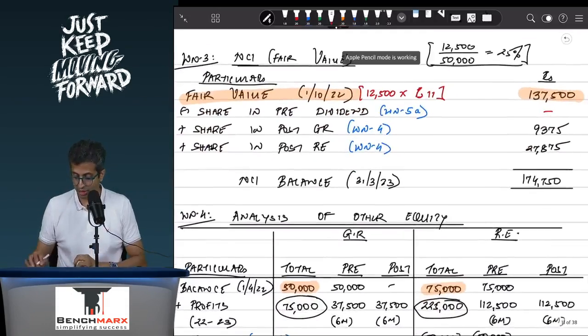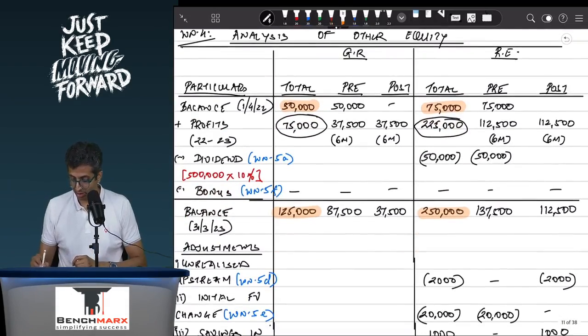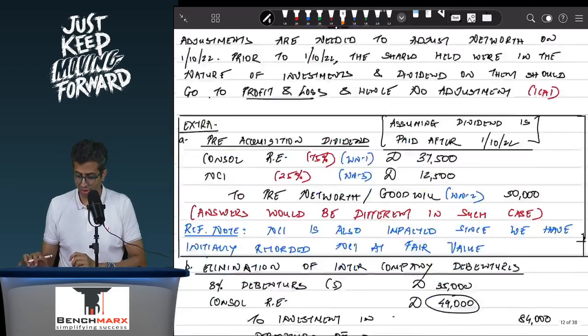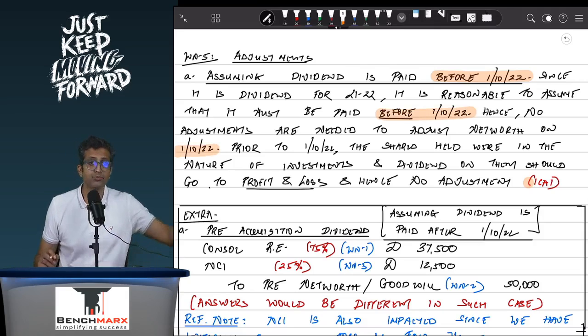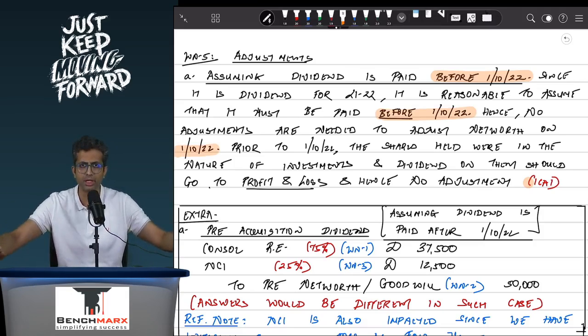So if you go and see, we have subtracted the dividend of 50,000 over here and reduced it from the pre-acquisition profits. We have mentioned a working note 5A where we have mentioned over here that assuming dividend is paid before 1st October, this is the ICAI assumption. Since it is dividend for the year 21-22, it is reasonable to assume that it must be paid before 1st October. Hence no adjustments are needed to adjust net worth as on 1st October. 1st October is the date of acquisition. As on that date, the dividend is already paid.